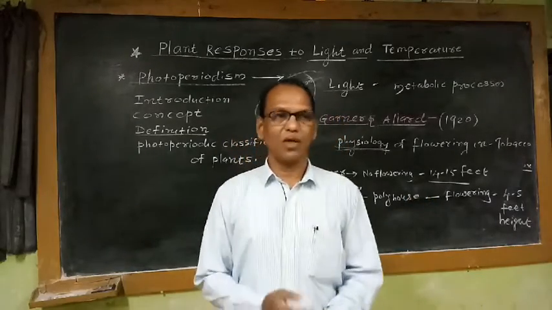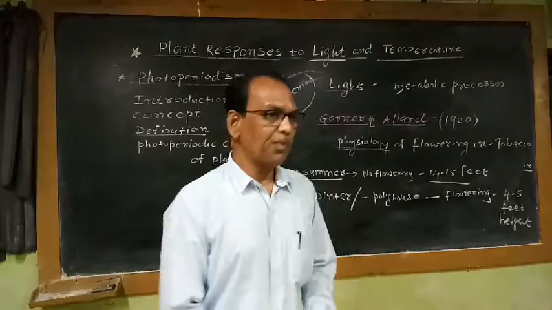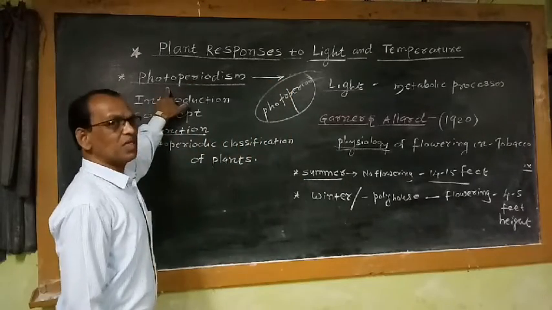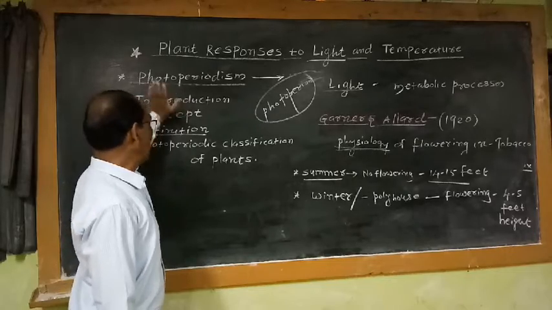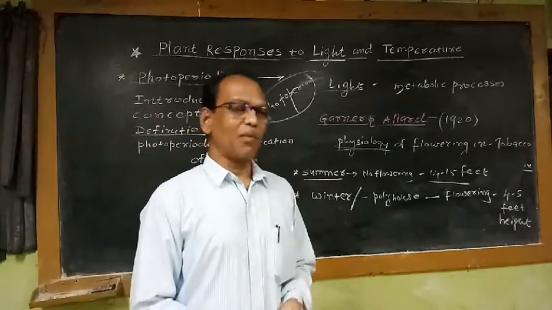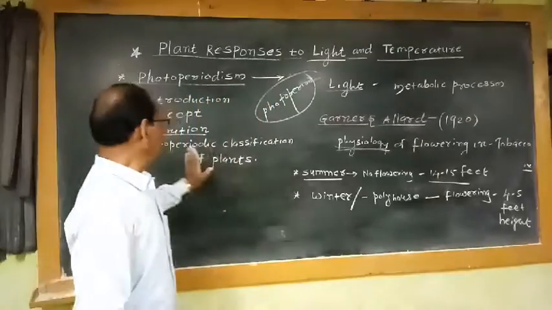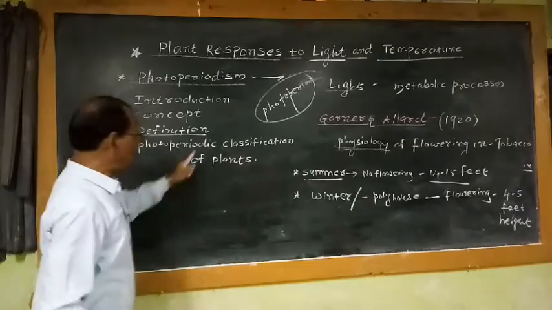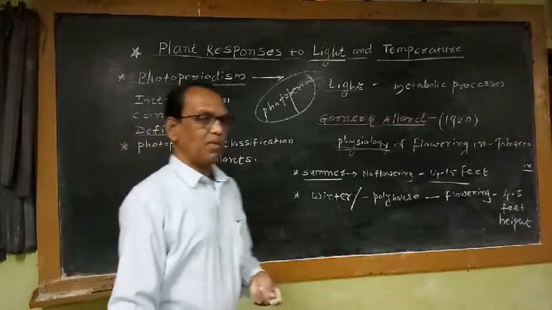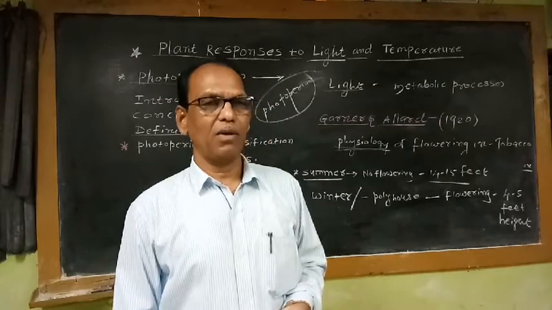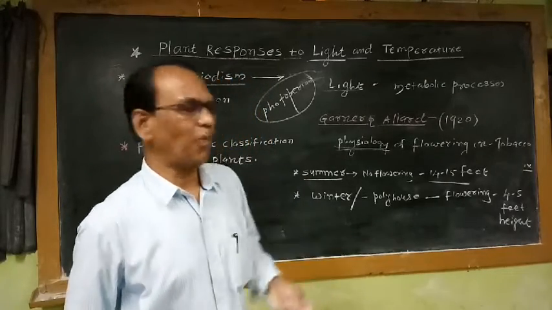From this experiment, they discovered the photoperiodism concept. By using this concept, they classified the plants into 3 categories, by considering how much photoperiod is required by the plant for initiation of flowering.